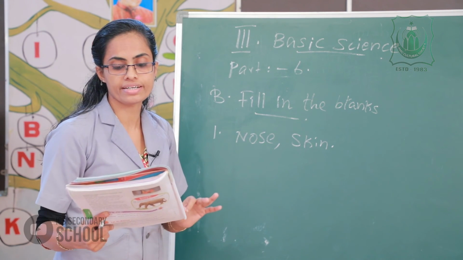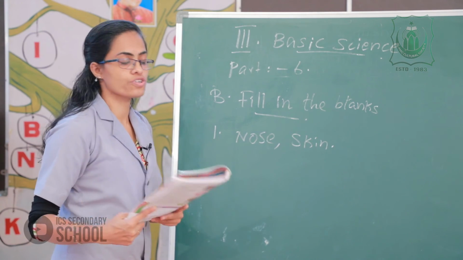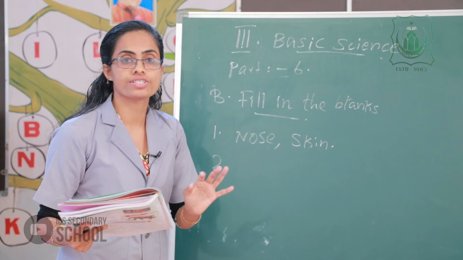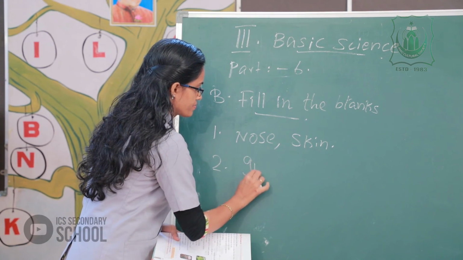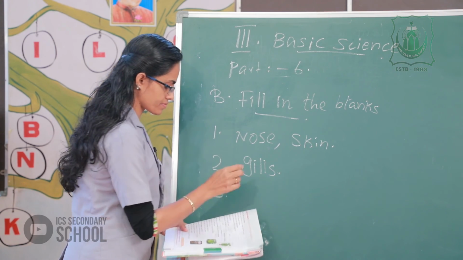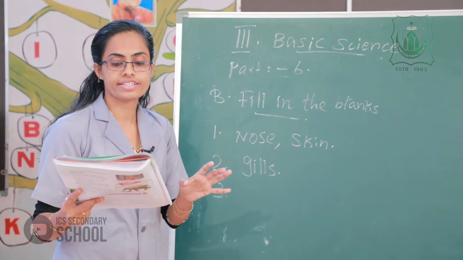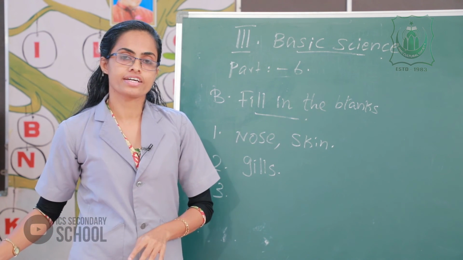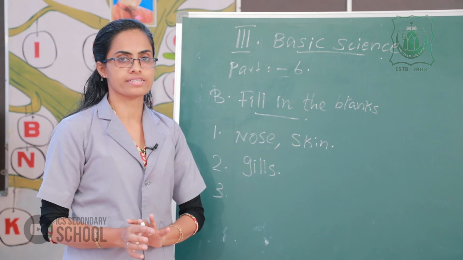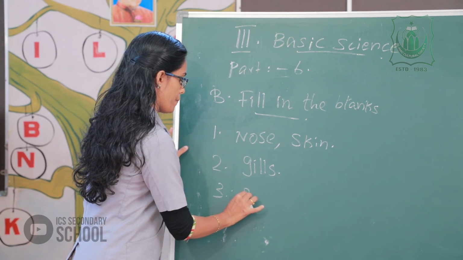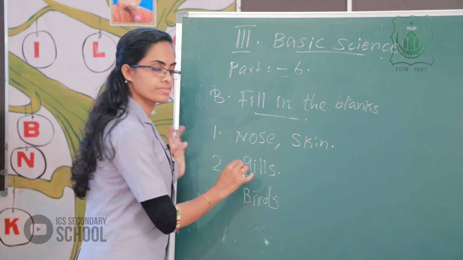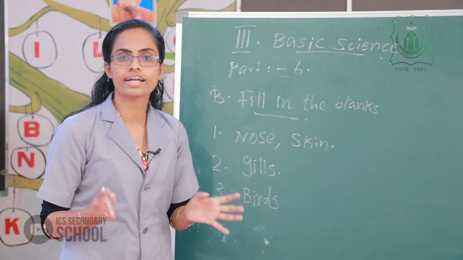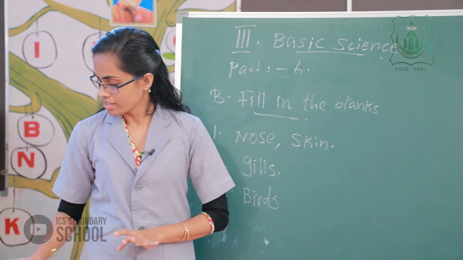Frogs breathe through their dash and dash. The second question, a fish breathes through its dash. Yes, tell me, gills. Gills. Dash and dash reproduce by laying eggs. Birds. For example, turtles, crocodiles, these lay eggs.